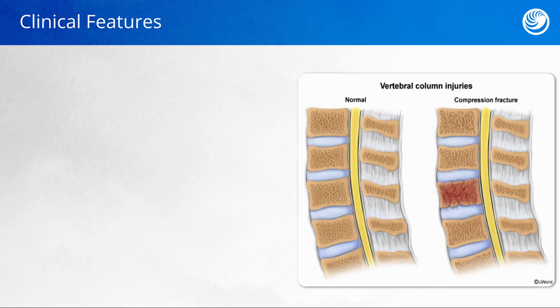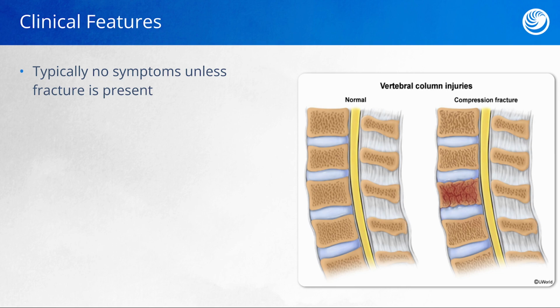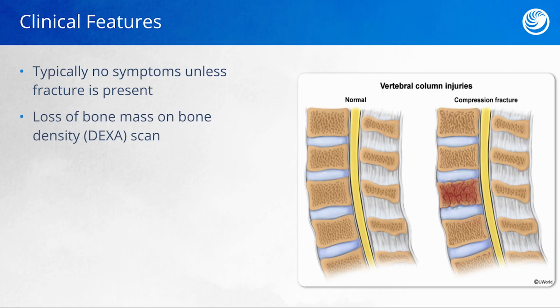Let's talk about how osteoporosis is diagnosed. Typically, there are no symptoms unless an injury has occurred. With women, it is recommended that a bone mass density scan be completed, also known as a DEXA scan. This gives us that baseline or understanding of what their bones look like at this time. It could show evidence of osteoporosis, and therefore that is the beginning of the diagnosis.